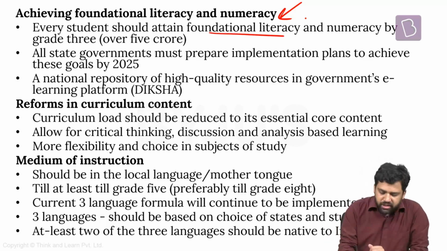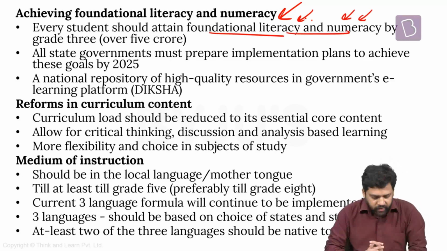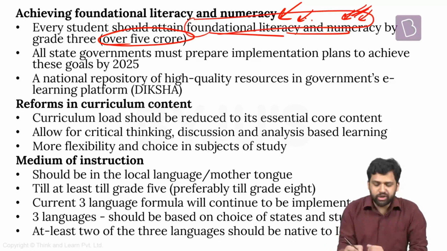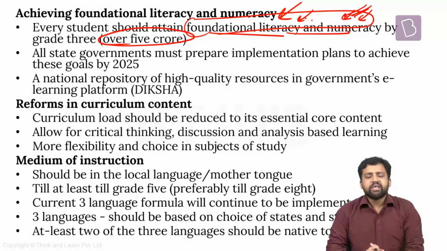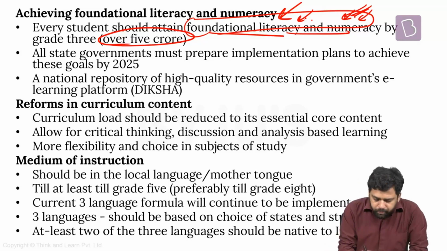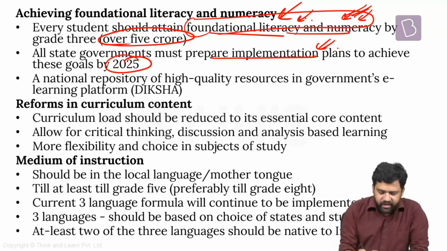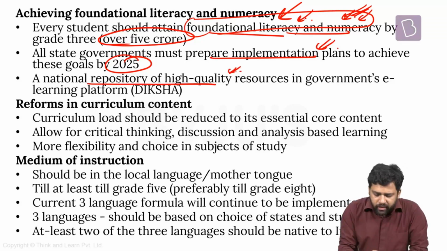So foundational literacy and numeracy, these are things which have been a challenge. In fact, the national education policy says that there are over 5 crore children who lack foundational literacy and numeracy. So what they're saying is all state governments need to prepare implementation plans so that children do not lack in foundational literacy and numeracy. By 2025, all children who have been lacking in foundational numeracy and literacy should not be lacking along these lines. They should be able to do basic reading and solve basic arithmetic problems. And it says that we need to create a national repository of high quality resources in the government's e-learning platform, Diksha. The name of the platform is Diksha.